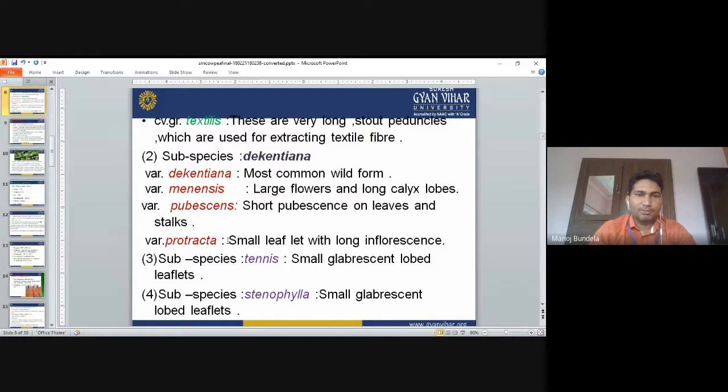Subspecies mensensis has large flowers and long calyx lobes. Pubescens has a short pubescence on leaves and stalk. Prostrata has small leaflets with long inflorescence. Subspecies tenuis is a small plant with glabrescent lobed leaflets. Subspecies stenophylla is also small with glabrescent lobed leaflets.